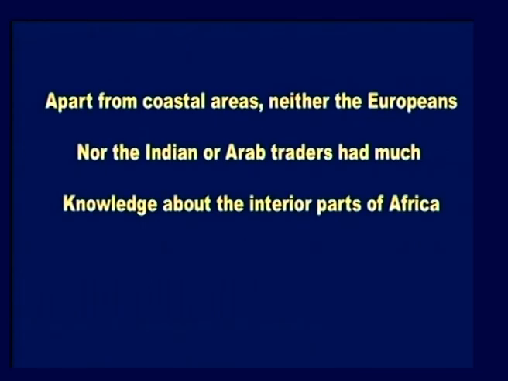Apart from coastal areas, neither the Europeans nor the Indian or Arab traders had much knowledge about the interior parts of Africa. No other country knew anything about the interior part of Africa. What was inside Africa? They did not dare to go there. That's why Europeans called Africa the dark continent.